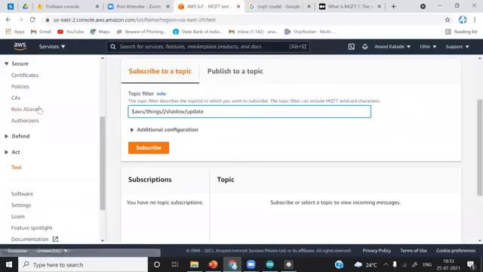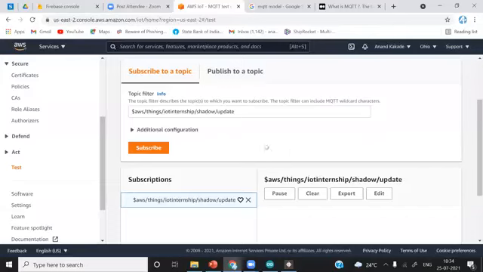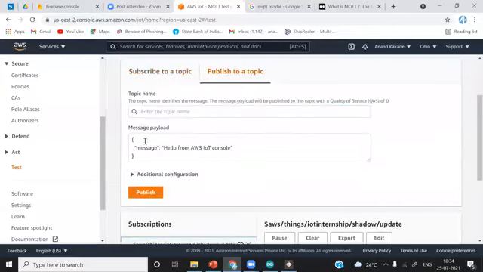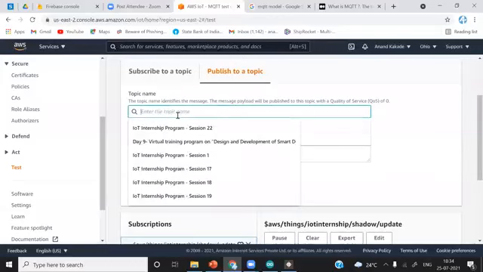So what is the thing name? IoT internship. I will subscribe to this particular topic, and I will Control C it and publish data to the same exact topic.